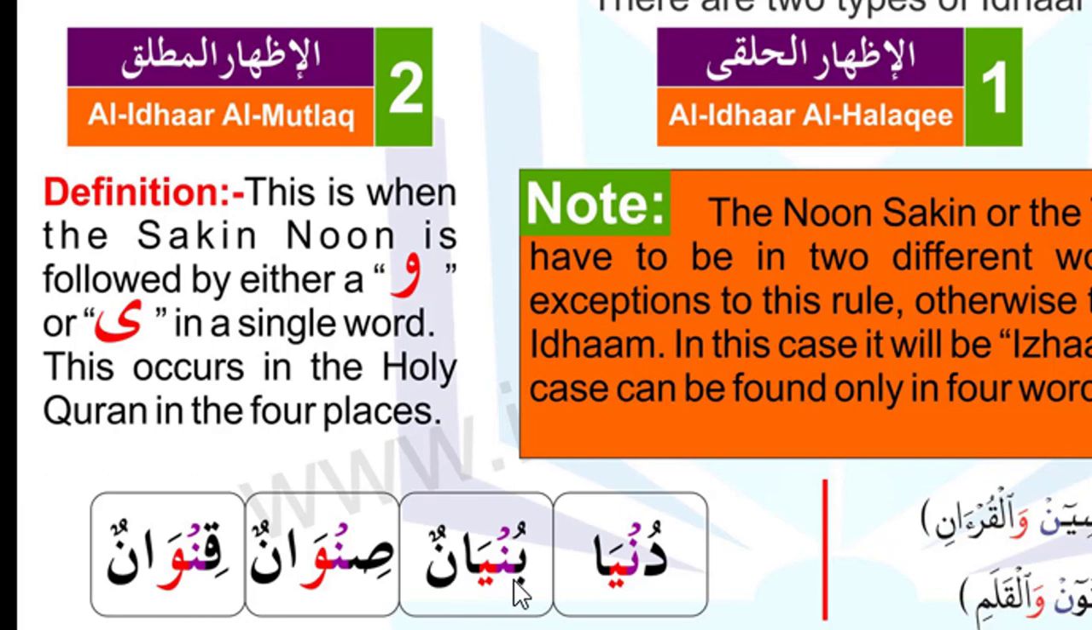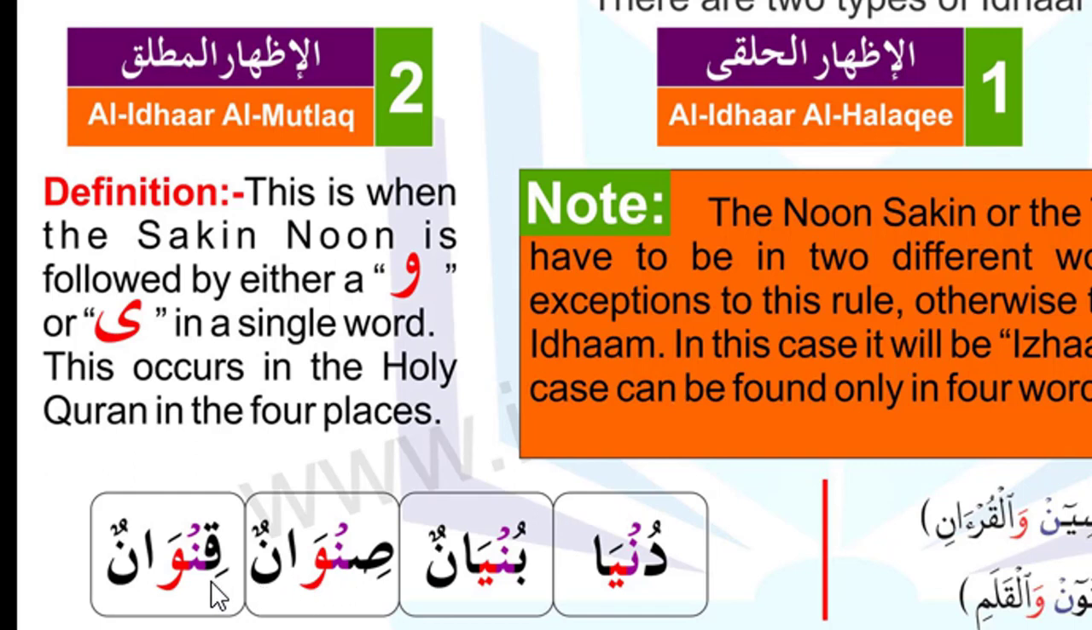Bunyanun, sinwanun. And after the noon sakin, here is waw now, which is also in the same word. That's why we do not make idgham with ghunnah. We only make izhar-e-Mutlaq. It will be sinwanun.